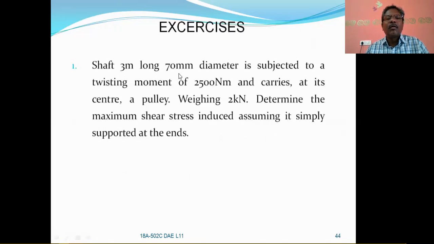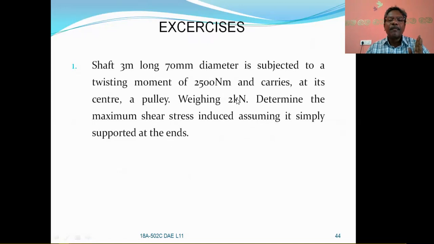A shaft 3 meters long, 70 millimeters in diameter, is subjected to a twisting moment of this much and carries at its center a pulley weighing 2 kilonewtons. Determine the maximum shear stress induced, assuming it is simply supported at the ends. The twisting moment, length of the shaft and diameter are given. You have to calculate the shear stress.